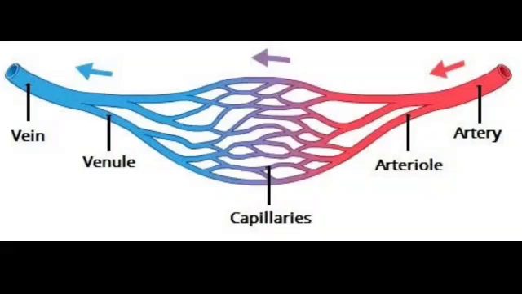So the capillaries are very small or very fine, so that they can reach all parts of our body. You should remember that alveoli is covered by blood capillaries and your small intestine is covered by blood capillaries. The main function of capillaries is they have a thin wall which allows the movement of oxygen from the alveoli to the capillaries. And similarly, the movement of carbon dioxide and other materials from the cells to the capillaries, which further moves into the venule and which forms a very big branch called a vein.